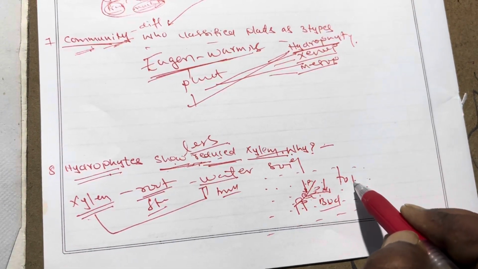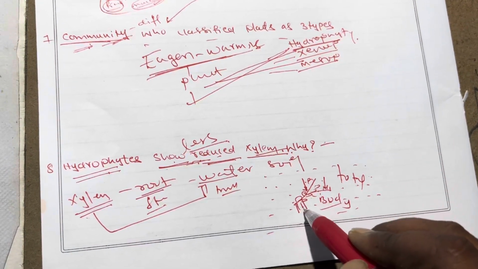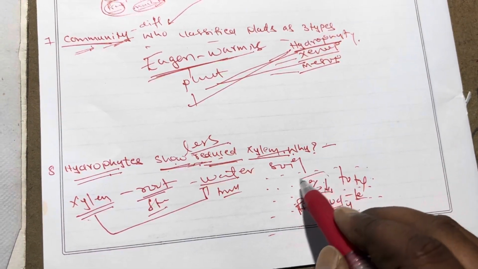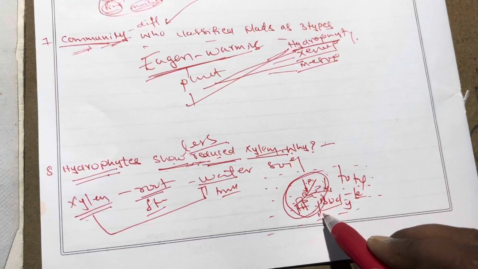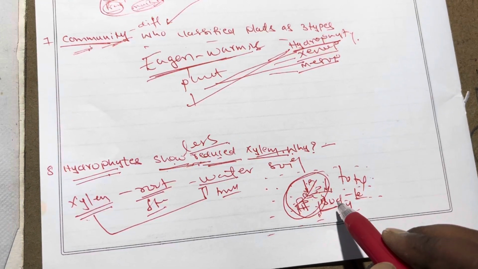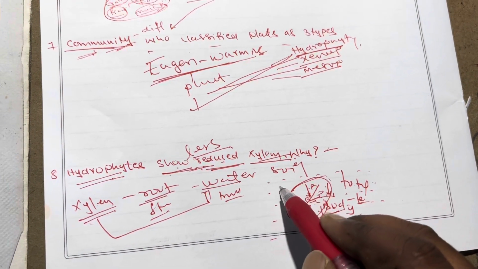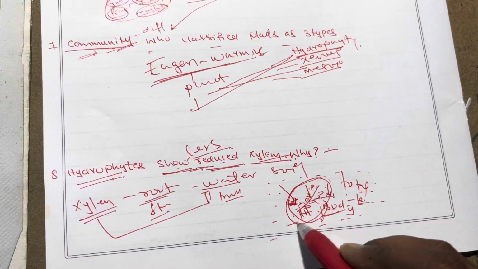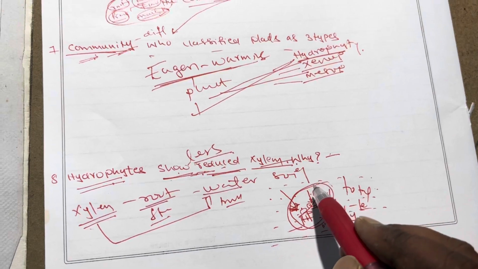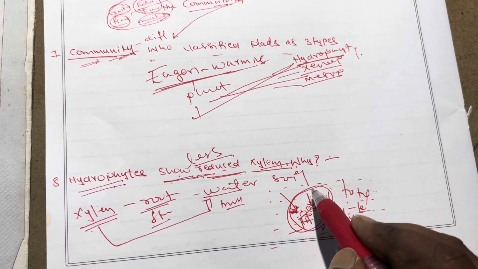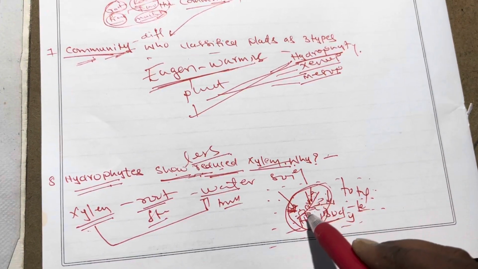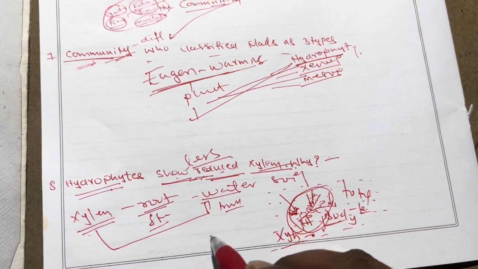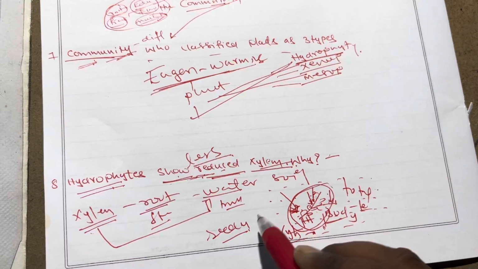The total body of a hydrophyte can absorb water because it is completely present in the water. That's why it can absorb water. So because of absorption of water through the total body, there is no special requirement of xylem. That's why xylem is reduced.